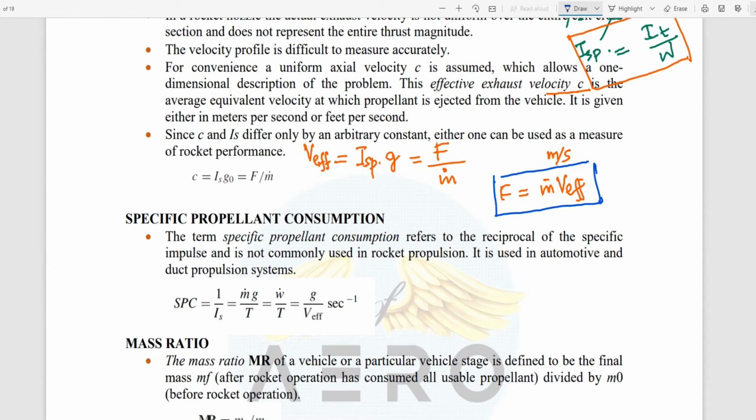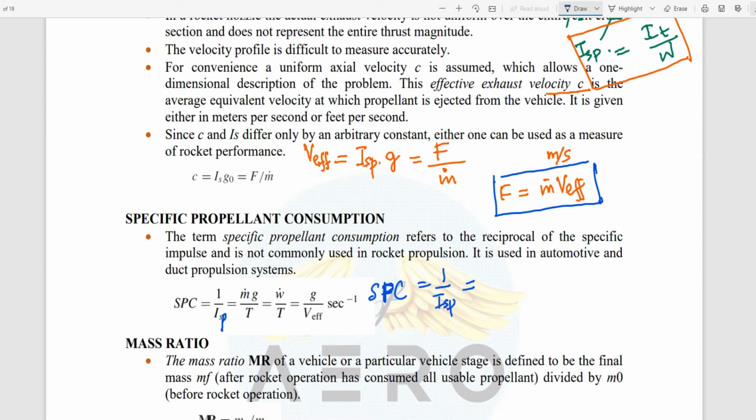Usually specific propellant consumption is not that much used in rocket propulsion, but still we will look into it. What is the specific propellant consumption? It is just a reciprocal of the specific impulse, or I can say it is nothing but SFC. Okay, SPC or SFC.